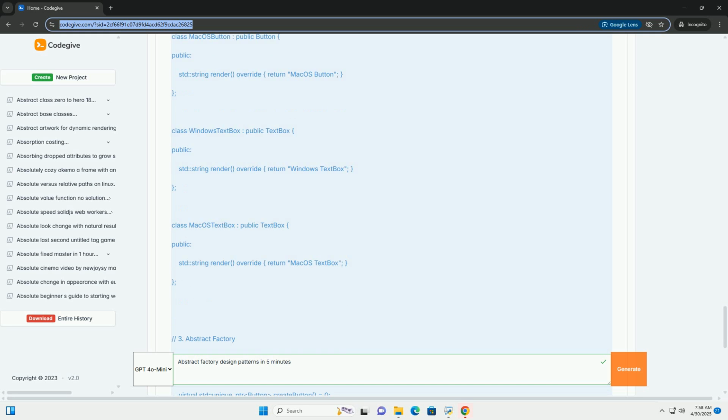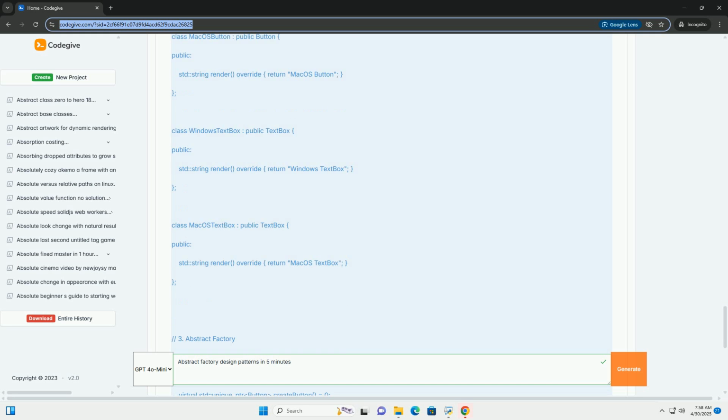Client: the code that uses the factories and products through their abstract interfaces. The client doesn't need to know the specific concrete classes being created. Why use abstract factory? Encapsulation: it encapsulates the creation logic for related objects, making the client code independent of the specific implementations. Flexibility: easily switch between different families of products by using different concrete factories.